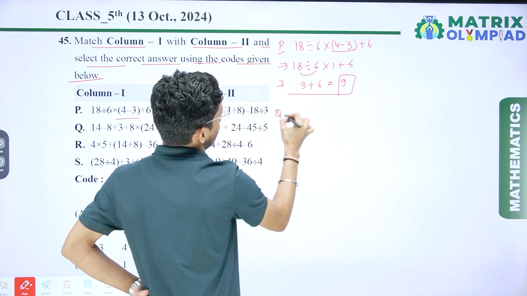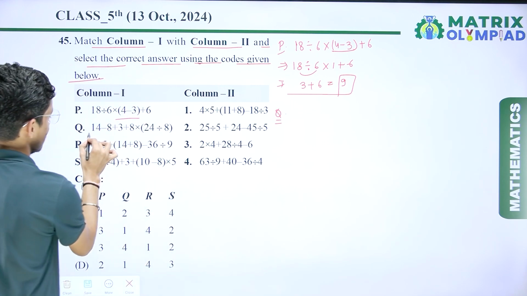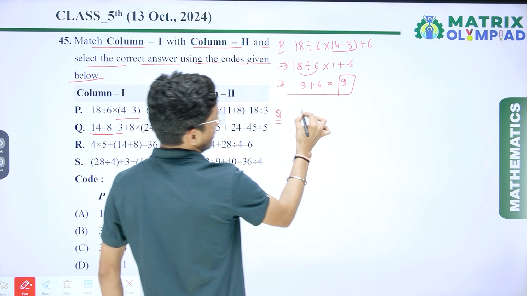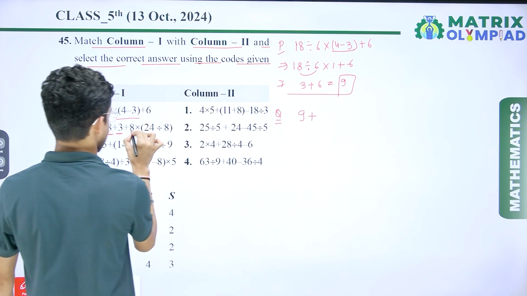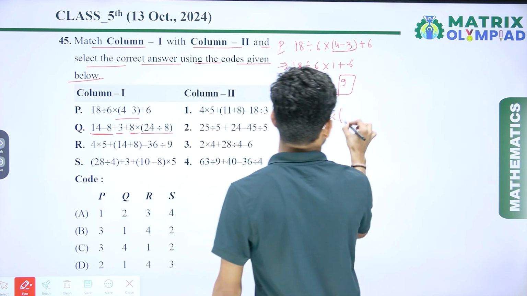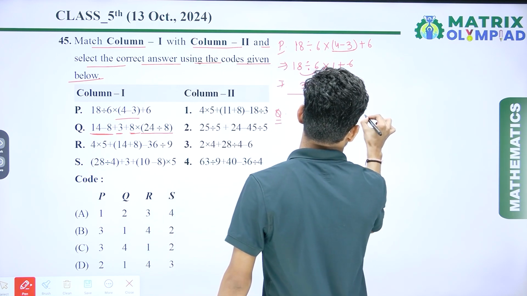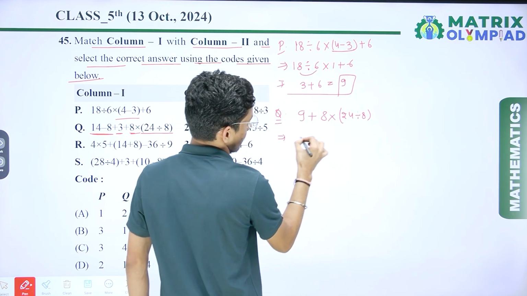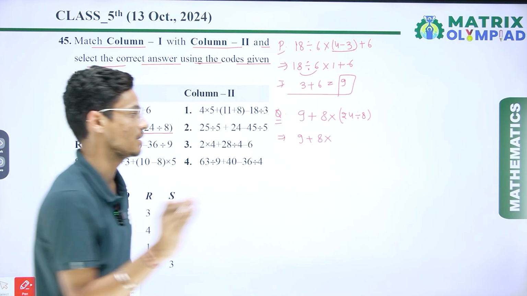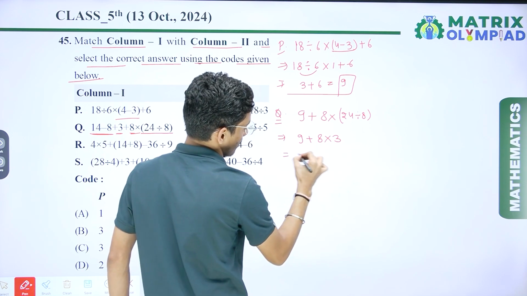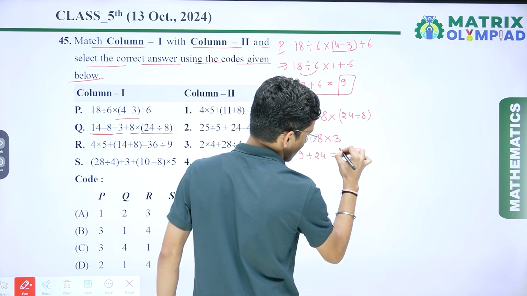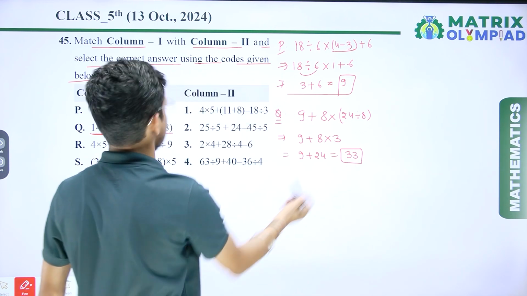If I talk about Q, that is 14 minus 8. So here I get 6. 6 plus 3, that is 9. So here I can write 9 plus 8 multiplied by 24 divided by 8. So I can say 9 plus 8 multiplied by 3, 8 3s are 24. So here 9 plus 24, so the answer is 33. It means the value of Q is equal to 33.